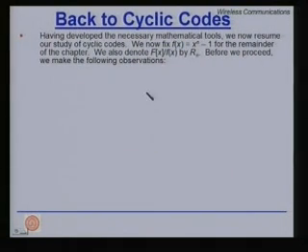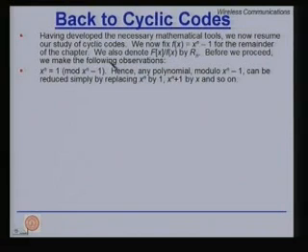Having developed the necessary mathematical tools, we now resume our study of cyclic codes. We now fix f(x) equal to x raised to n minus 1 for the remainder of the talk. So, we denote this ring by R_n, but we make the following observations. First of all, x^n is equal to 1 provided you take modulo x^n minus 1.